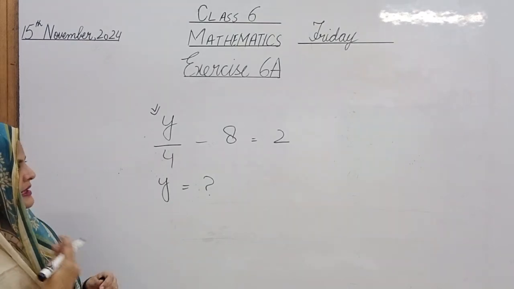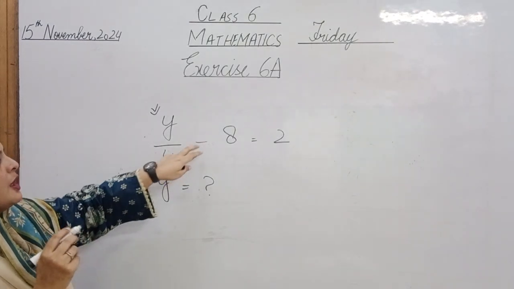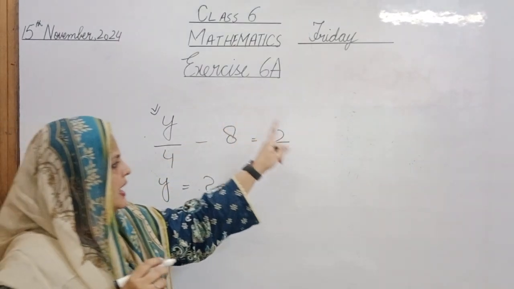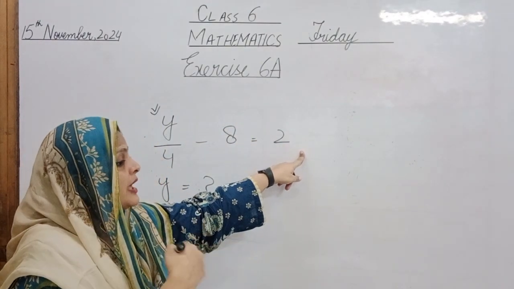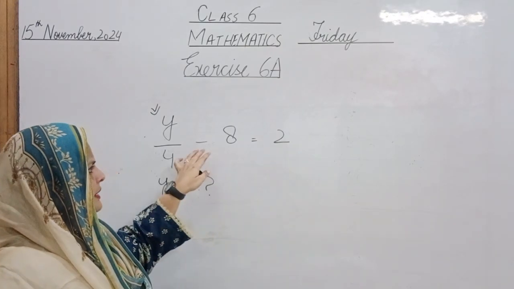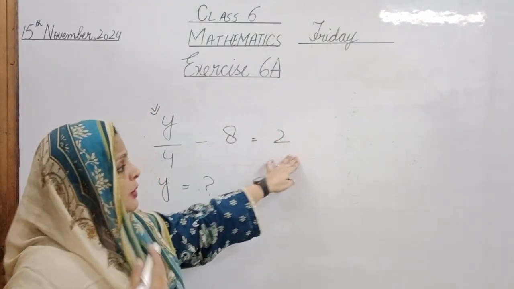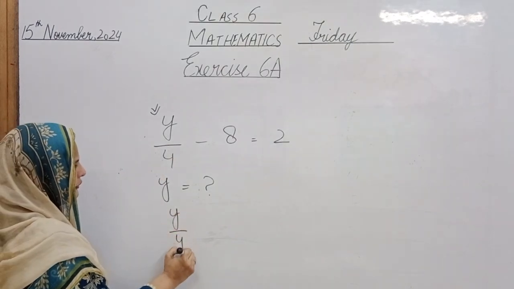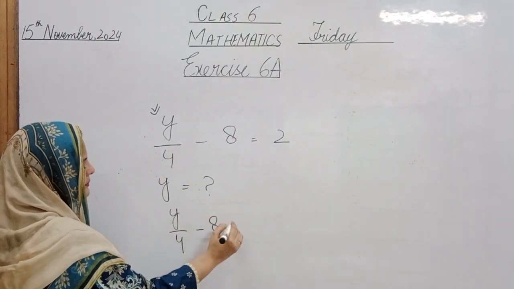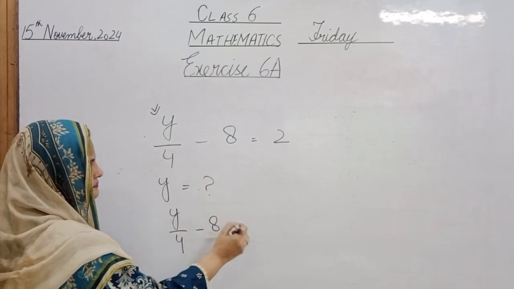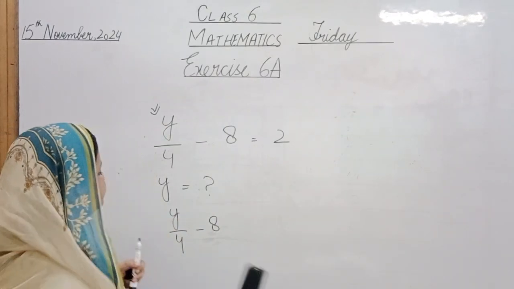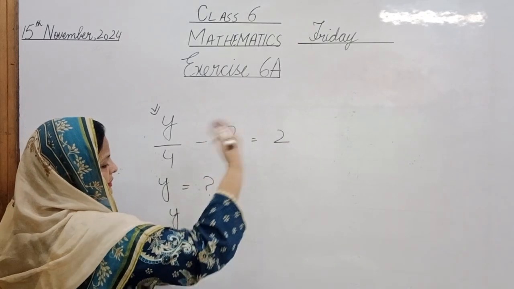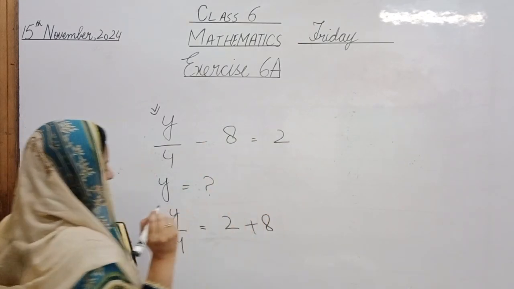Now moving systematically, I told you that the number which is being subtracted here, if we want to shift it to the other side, it will reciprocate. ये बदलेगा अपना बिहेवियर, यहाँ नेगेटिव बिहेव कर, वहां जाके वो पॉजिटिव बिहेव करेगा, राइट? सबसे पहले we have to do y over 4 minus 8. Minus 8 is already here, so there is no need to write it. We will do 2 plus 8, the reciprocal.